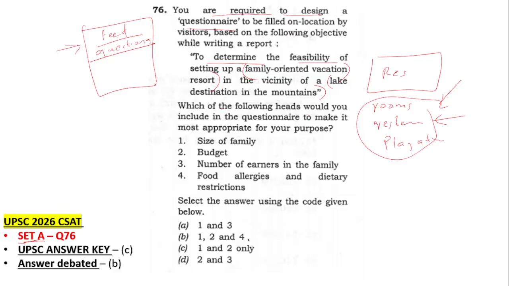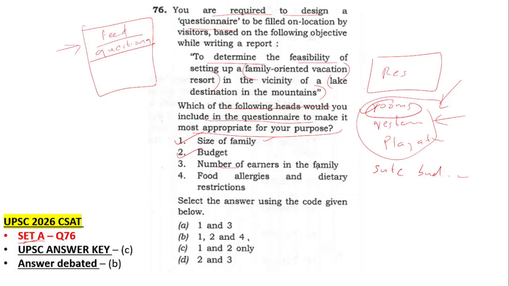So now, which of the following heads would you include in the questionnaire to make it the most appropriate for your purpose? What should you ask the customers to understand the design? The size of the family, yes, we need that. Based on that only we can design how many rooms or what type of rooms you should give, like family room or single room, cottages and all. Then budget, you need to know the budget. Then only you can offer different kinds of rooms, like suite room or budget room, luxury room.